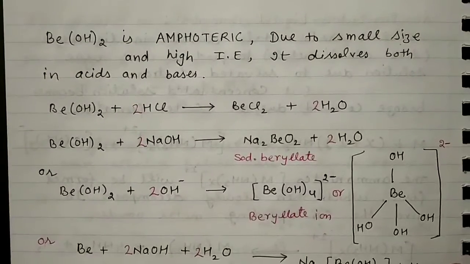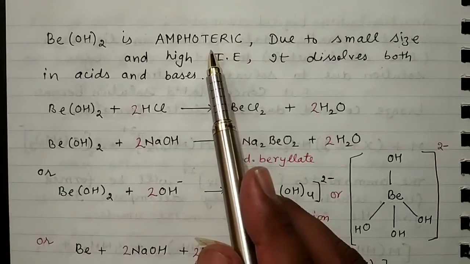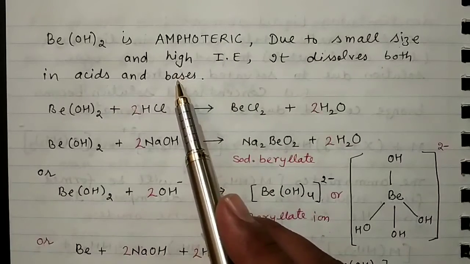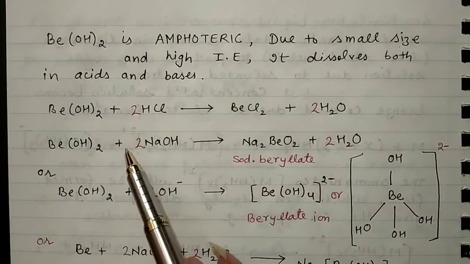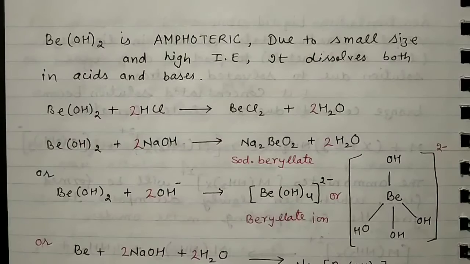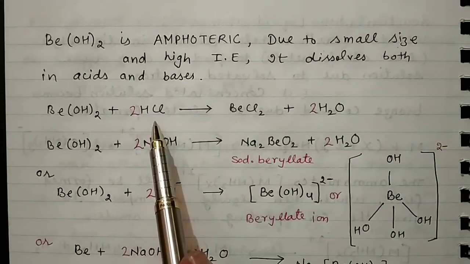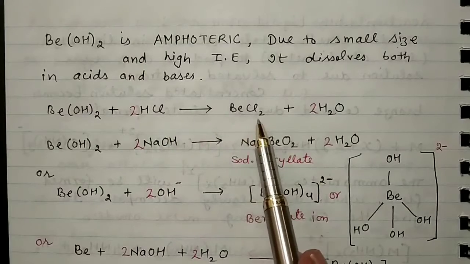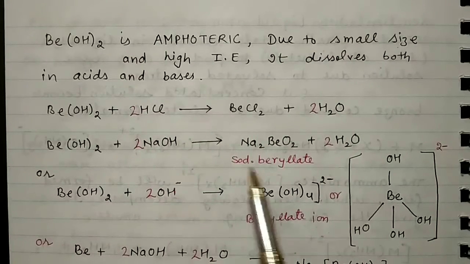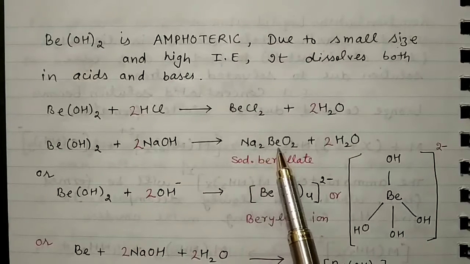Beryllium hydroxide is amphoteric in nature. Amphoteric means it can dissolve both in acid as well as in base, meaning it can react with acid as well as base, because of its small size and high ionization enthalpy. Here this is beryllium hydroxide. When it combines with the acid HCl, it forms beryllium chloride along with water. When it combines with the base, it forms sodium berylate along with water, Na2BeO2.